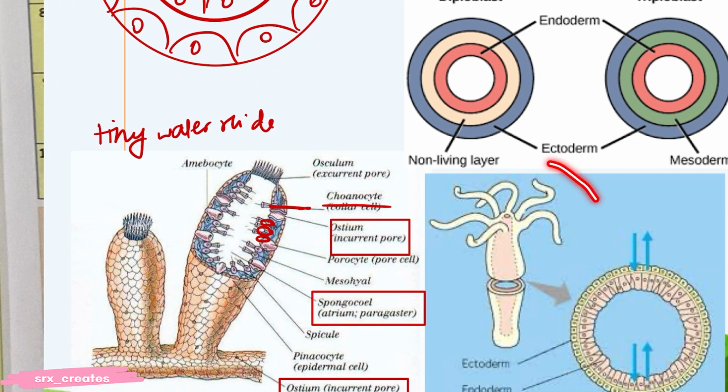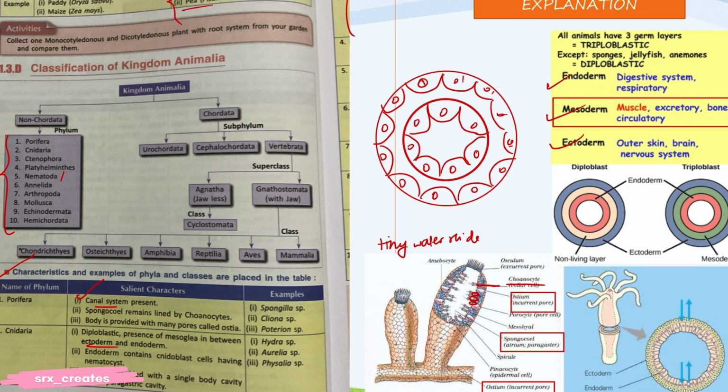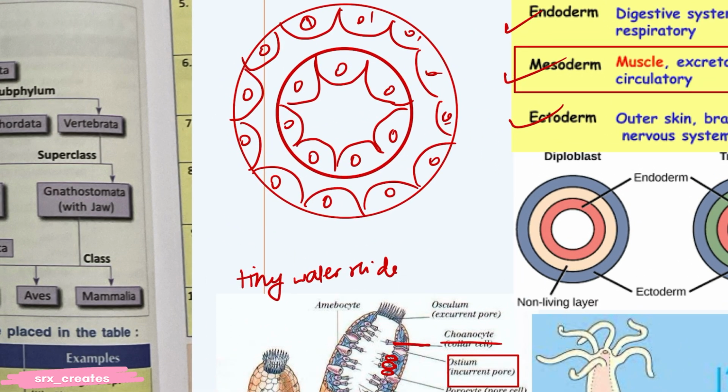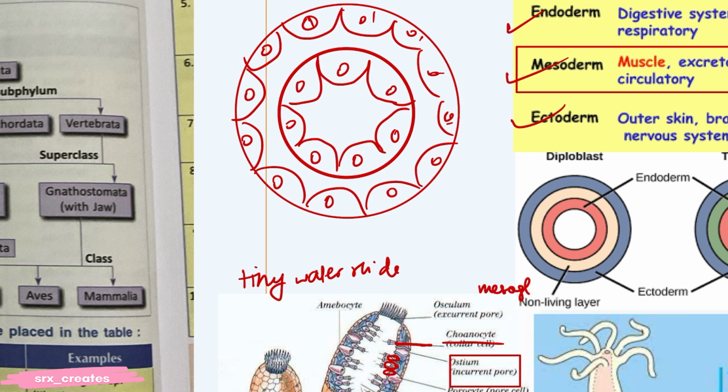Now see, this is a hydra. If we cut the hydra like this, the cross section of hydra will look like this. This is the endoderm, this is the ectoderm, okay? Understood? Diploblastic. Mesoglea is there, this non-living layer. Mesoglea, sorry.